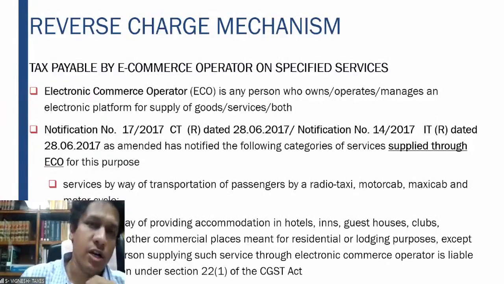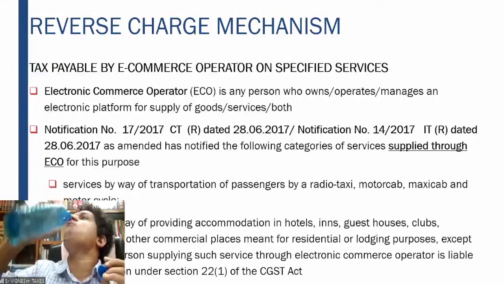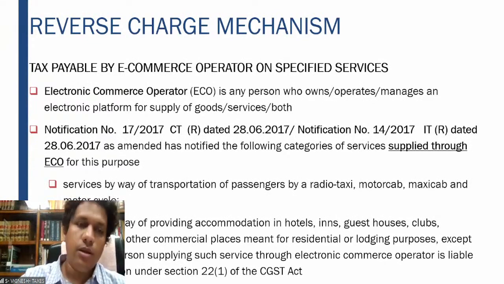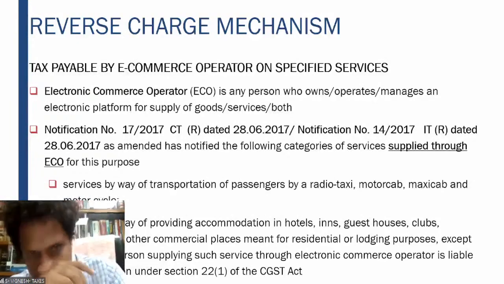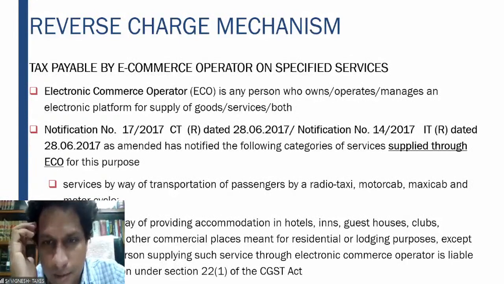Goods are not covered under 9 subsection 5, only services are covered. Specified services are given where the responsibility is given to the e-commerce operator for the purpose of discharging the GST.